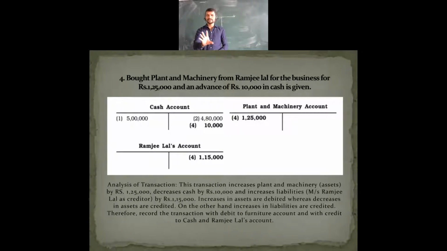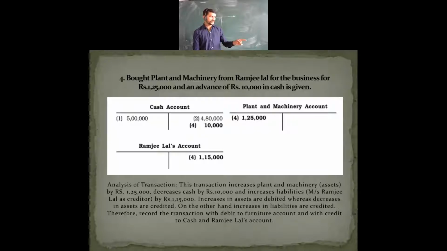When you remember these rules, only then are you going to pass these transactions. If you do not remember the rules directly, you can't understand the concept here. So on the credit side, 1,15,000 has been taken over here. So let's see further.